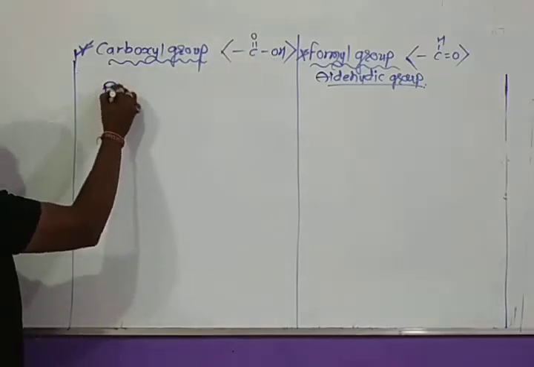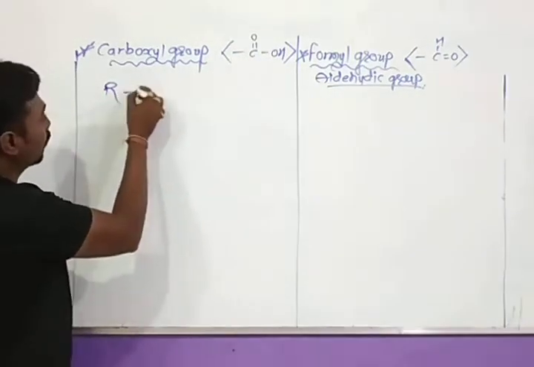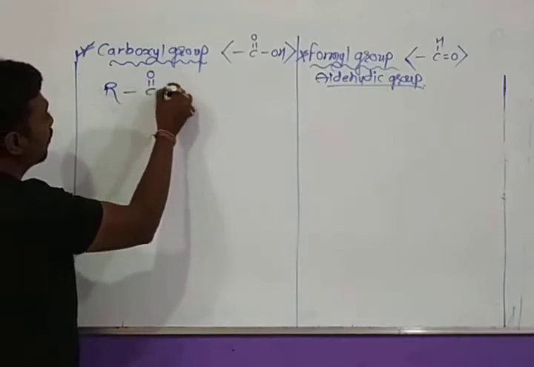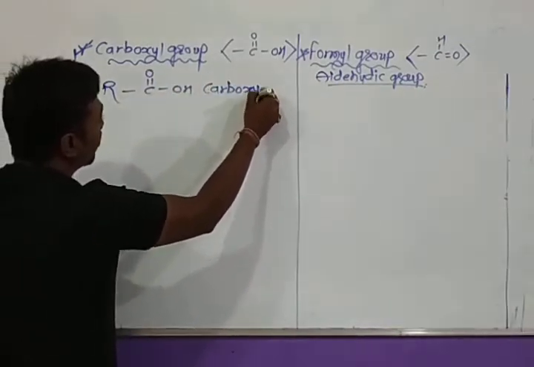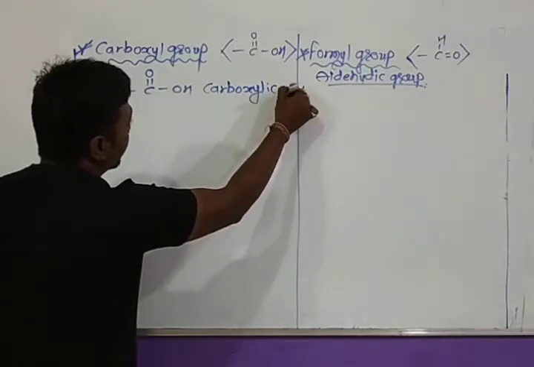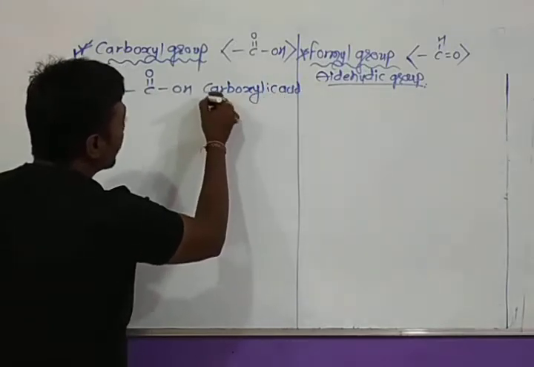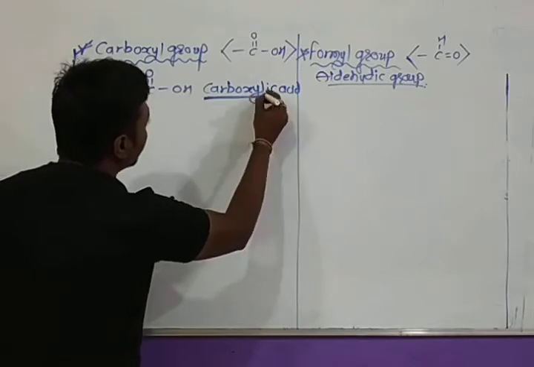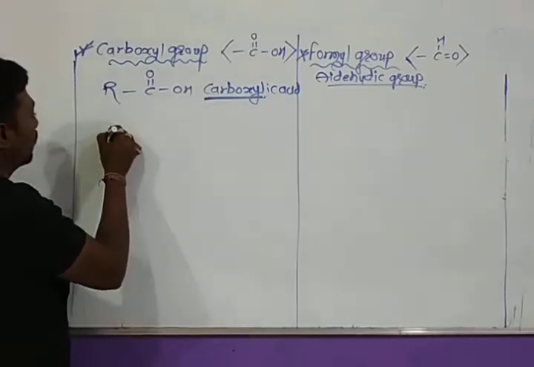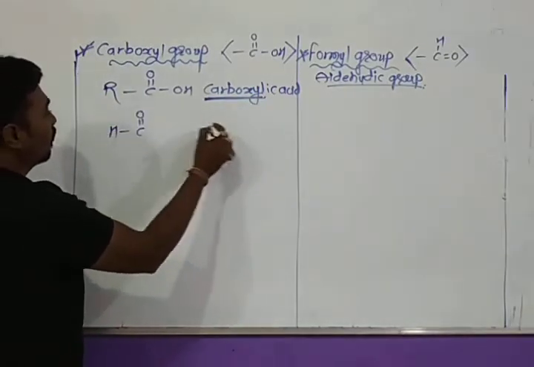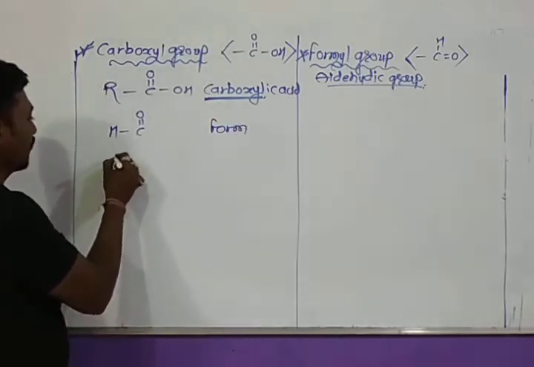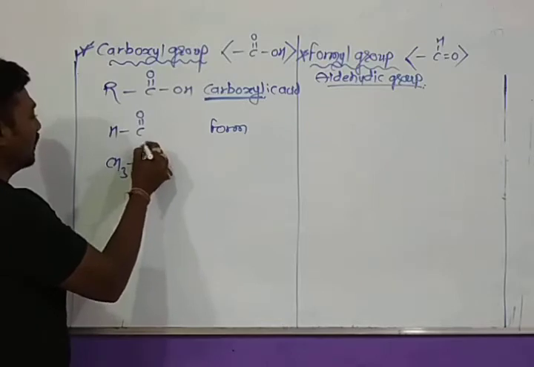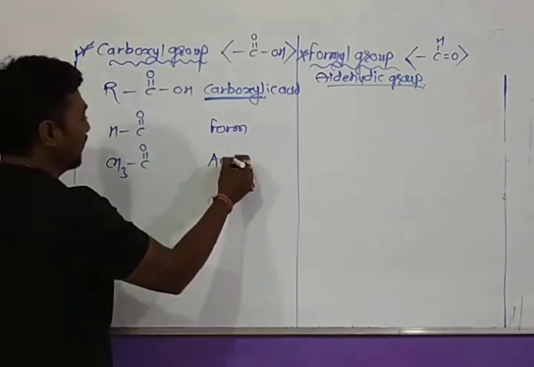If this group is attached to an alkyl group, the compound formed will be a carboxylic acid. The carboxyl prefixes are the forms that we have discussed in the previous lecture. For this, the carboxyl prefix is form, for this it is acet.